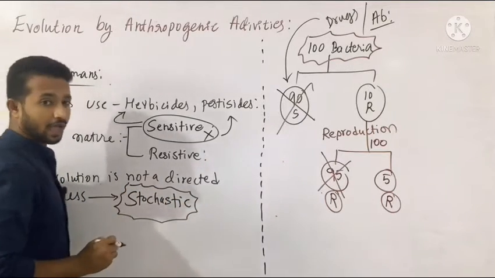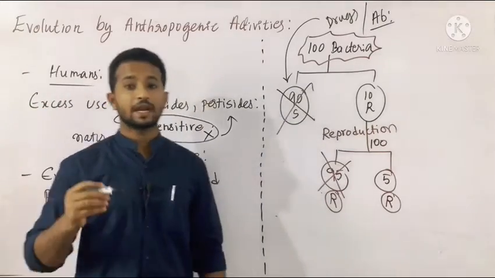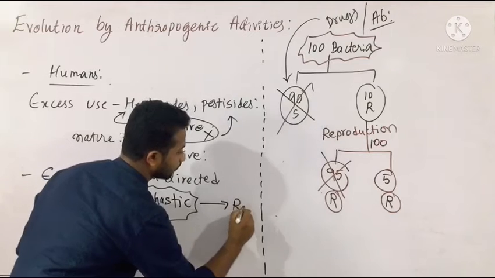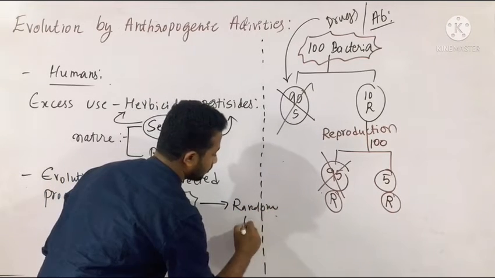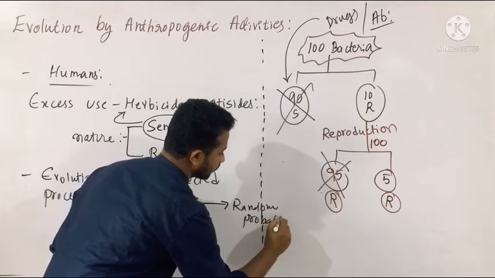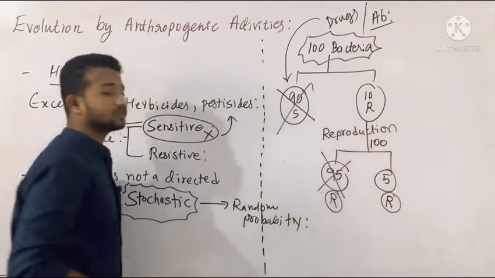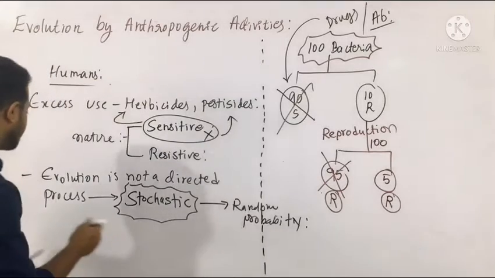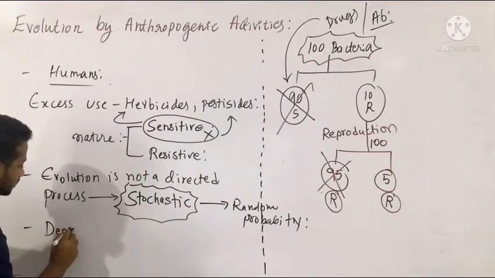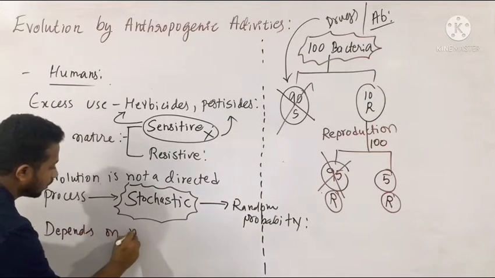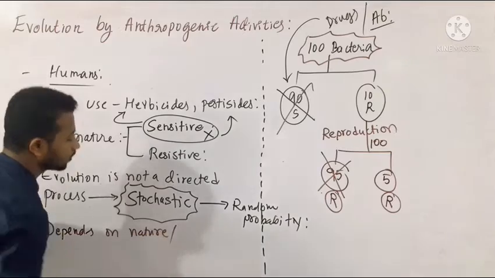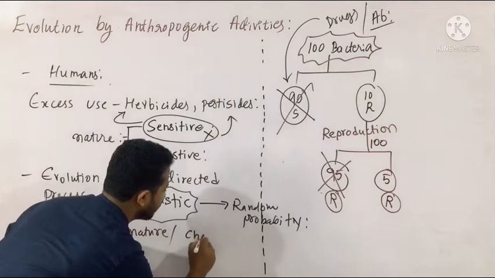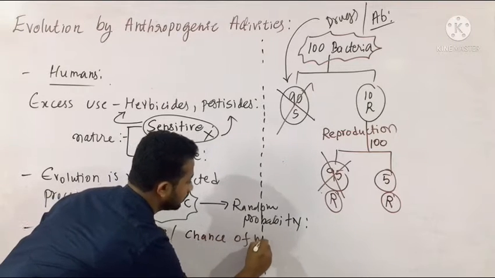It is called a stochastic process, which means random probability. Then on what factors does this evolution depend? It depends on nature, or it depends on the chance of mutation.